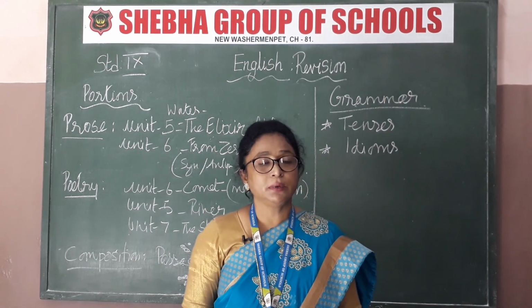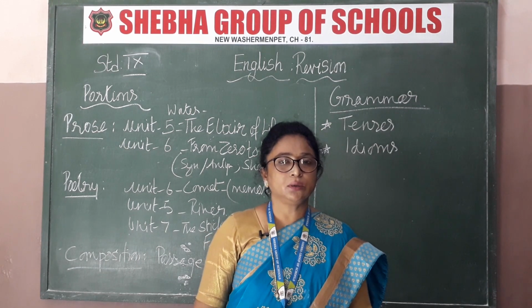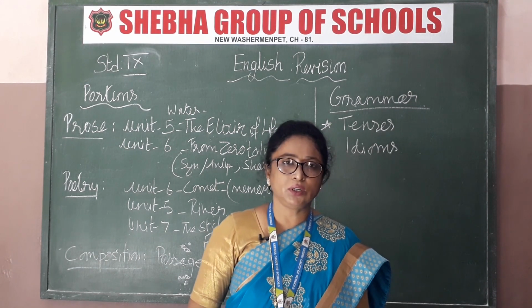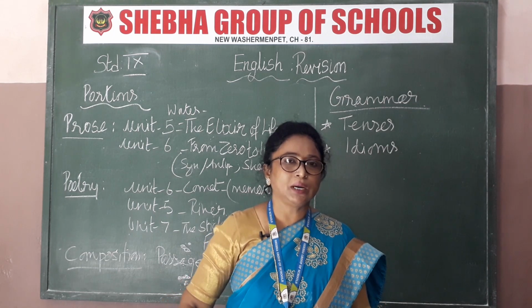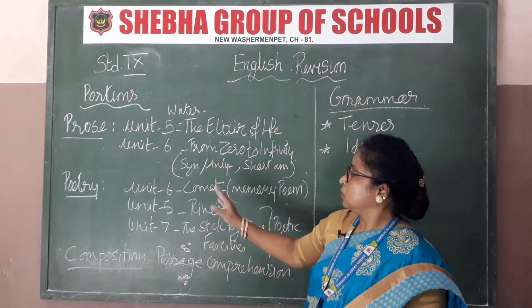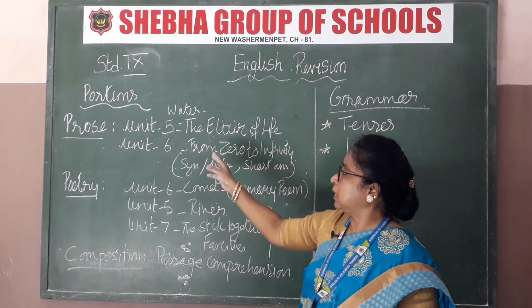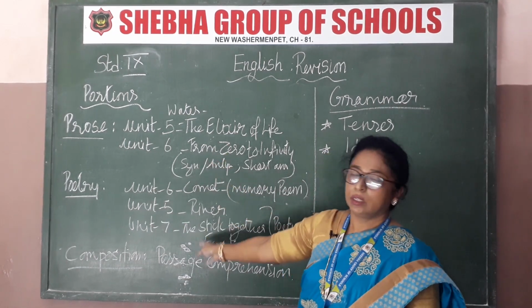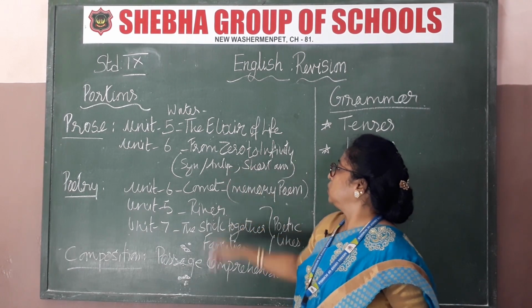So for the exam, a small revision over here, this is exclusively a revision video. Please go through this video carefully and learn all the importance I am telling you, right. The portions are put on the board. The portions for this exam are Unit 5 and Unit 6 prose, that is Unit 5 Water: the Elixir of Life, and Unit 6 From 0 to Infinity.